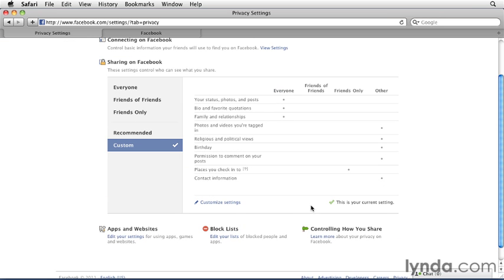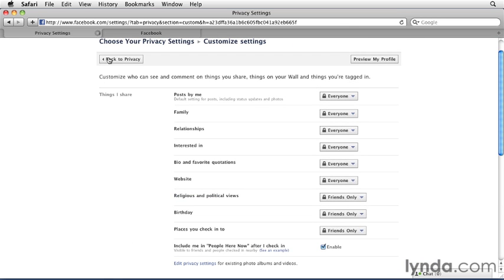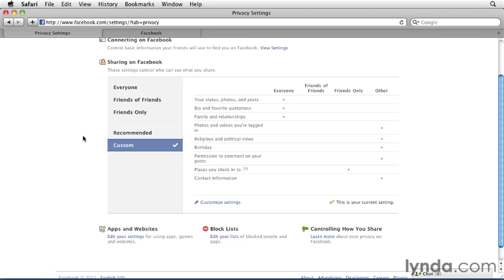Now, there is no Apply These Settings button when you choose Customize, because when you go to Customize Settings and make your changes, those settings are immediately applied. So I hope that demonstrates how much control you can have over what information you share about yourself on Facebook.